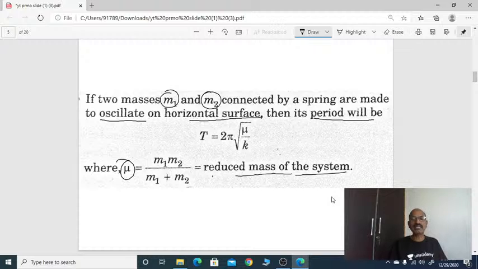The reduced mass is m1 m2 by m1 plus m2. Two masses m1 m2 connected by a spring are made to oscillate on a horizontal surface, so the time period is 2 pi root mu by k, where mu is the reduced mass of the system.